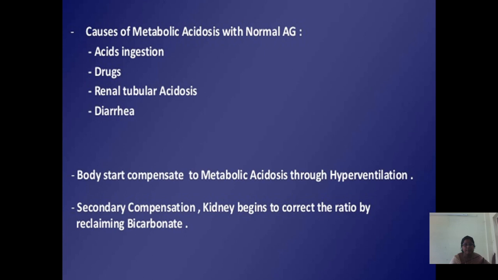What are the causes of metabolic acidosis? Acid ingestion, drugs, renal tubular acidosis, diarrhea. The body starts to compensate for metabolic acidosis through hyperventilation. Secondary compensation is that the kidneys begin to correct the ratio by reclaiming bicarbonate.